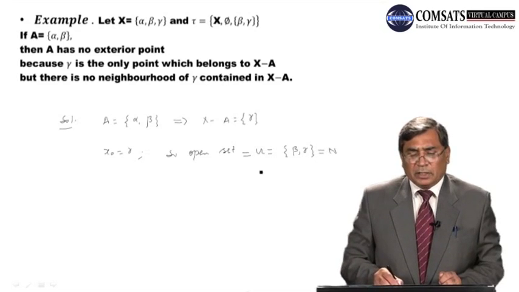Therefore x naught, which is equal to gamma, belongs to the open set U equal to beta, gamma.